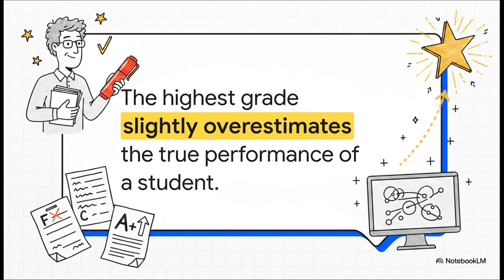Now, to ground all the complex math we're about to see in a relatable reality, let's use a great analogy straight from the source material. Imagine a professor grading an exam. If you let a student try that exam several times, and only the absolute highest grade ends up on their transcript, what happens? Naturally, that highest grade is going to slightly overestimate the true average academic performance of that student. Selecting the maximum inherently inflates perceived ability. And guess what? Algorithms do the exact same thing.